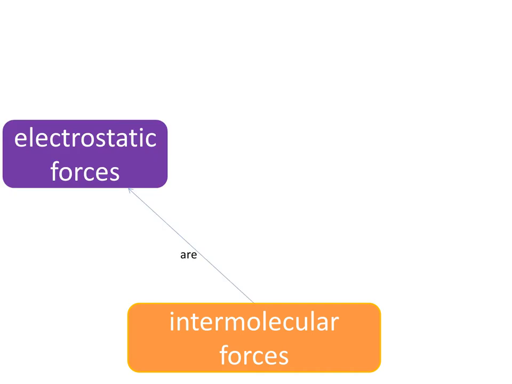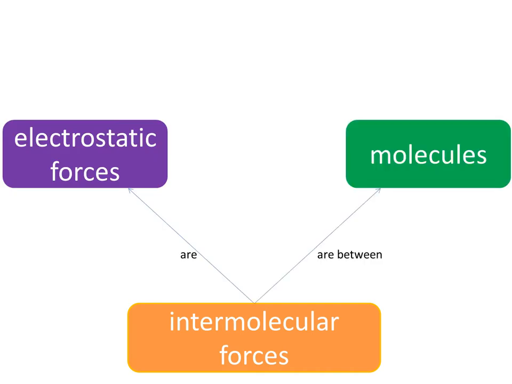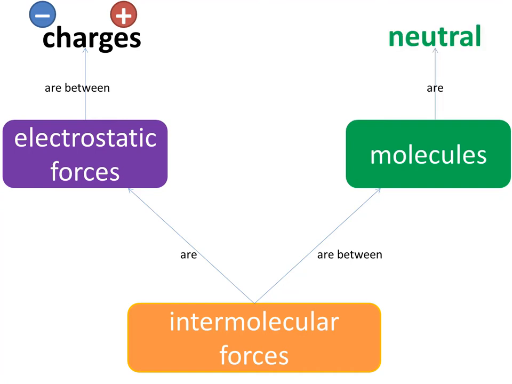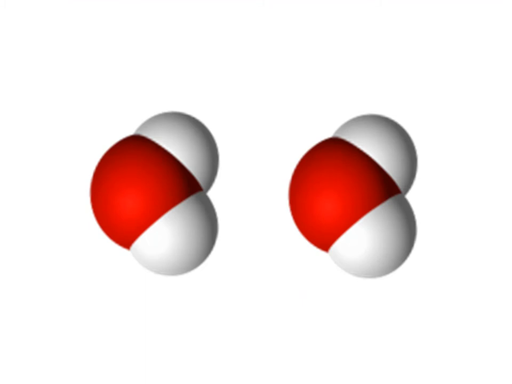Intermolecular forces are electrostatic forces that exist between molecules. Electrostatic forces exist between charged particles, and intermolecular forces are forces of electrostatic attraction between opposite charges in molecules. But how is this possible since molecules are neutral? Although a molecule is neutral as a whole, it contains positively charged protons and negatively charged electrons, and these might be unevenly distributed, causing one side of the molecule to be more negative than the other.